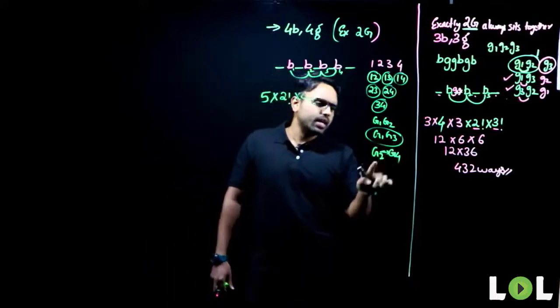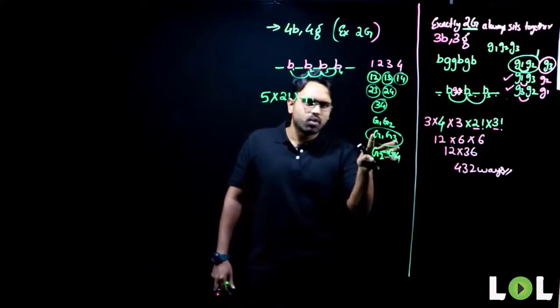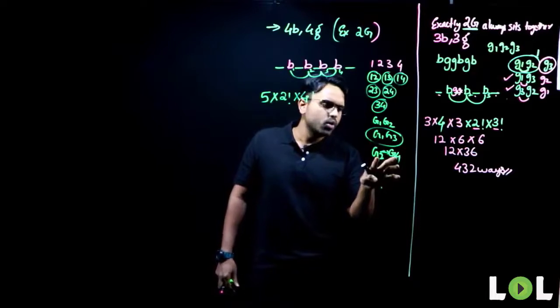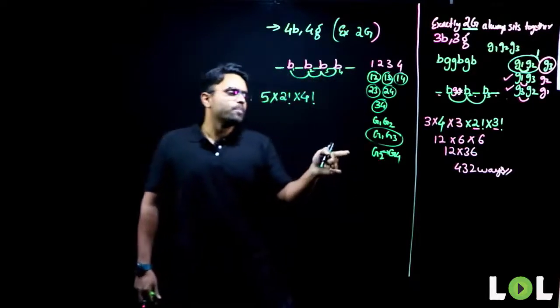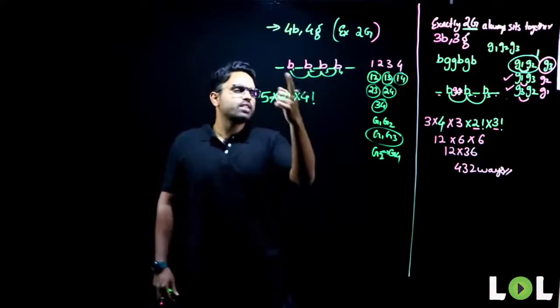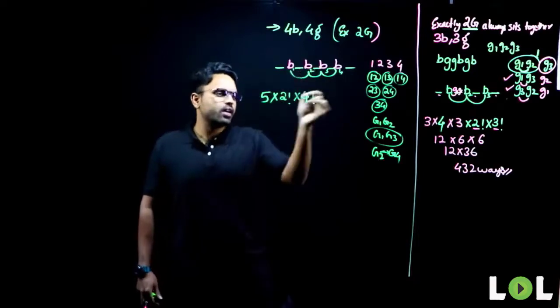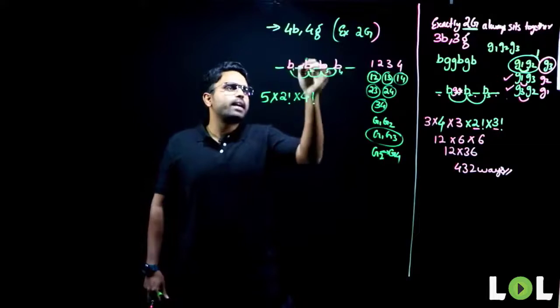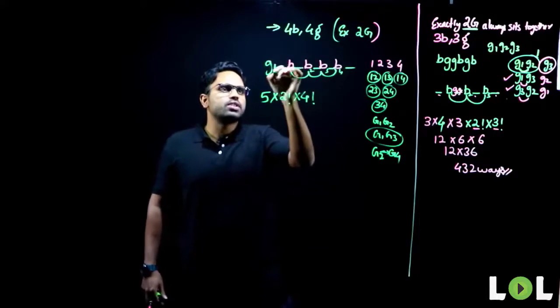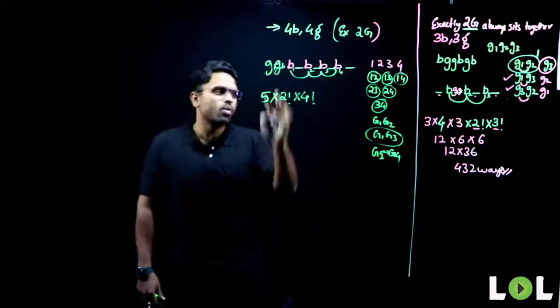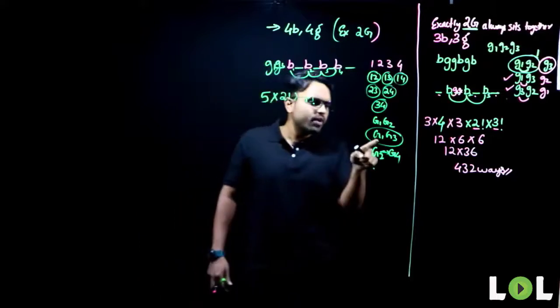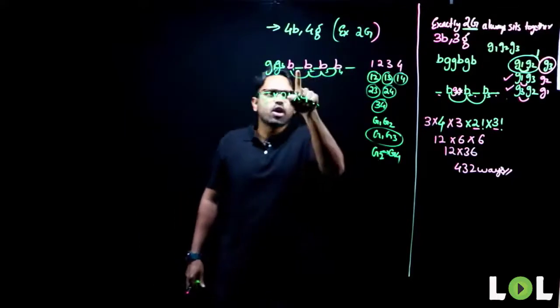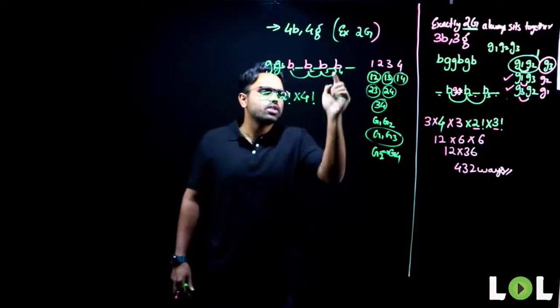Now, start thinking. Girl 1 and girl 3, one set was done. Who is remaining? Girl 2 and girl 4. When girl 2 walks in, in how many different ways can she sit if girl 1 and girl 3 have occupied, let's say, one of these positions? She can occupy this position, this position, this position, or this position.